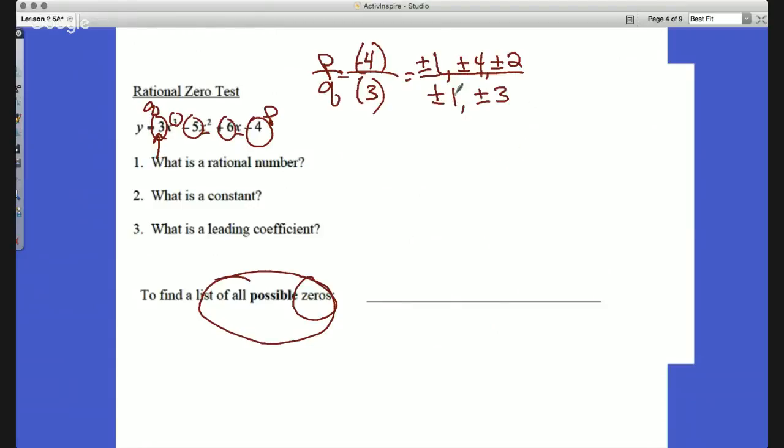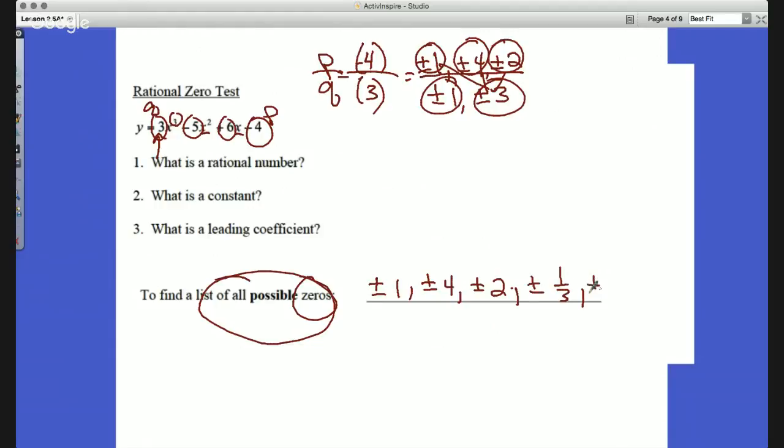So as I do this, I'm going to find my possible zeros by doing 1 underneath 1, 1 underneath 4, 1 underneath 2. Then I'm going to do 3 underneath 1, 3 underneath 4, and 3 underneath 2. So I'll have plus or minus 1, plus or minus 4, plus or minus 2, right? Because I put 1 underneath all. Now I've got to apply the 3 here. Then it's plus or minus 1/3, plus or minus 4/3, and plus or minus 2/3.